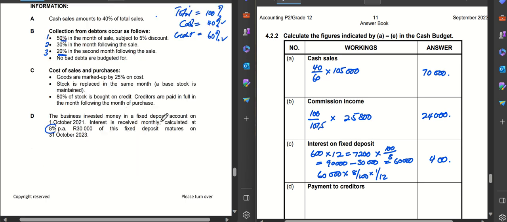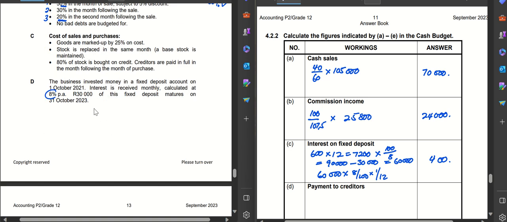The other way that you could have done this is to simply ask what interest we are not going to get because the 30,000 has matured. You take your 30,000, multiply it by 8 over 100, and then multiply by 1 over 12. If you do that, you will get 200.